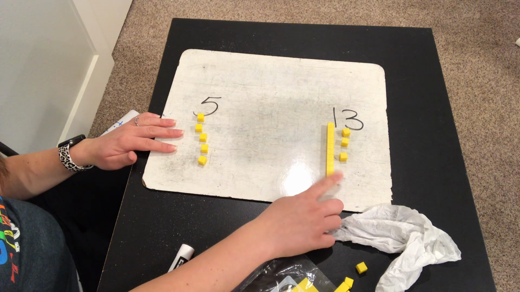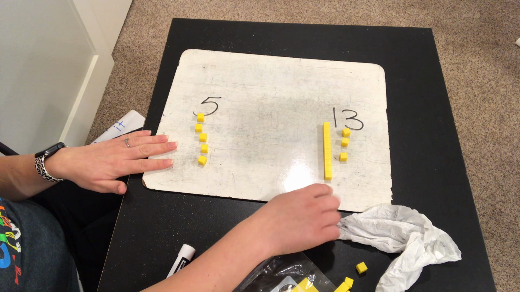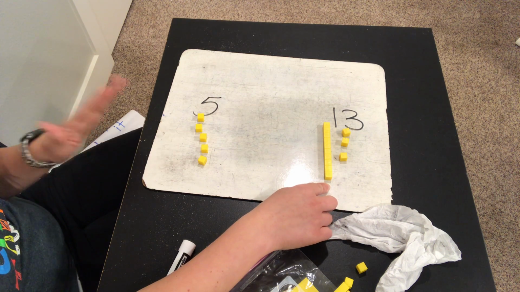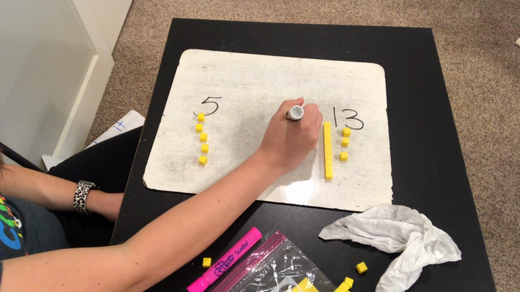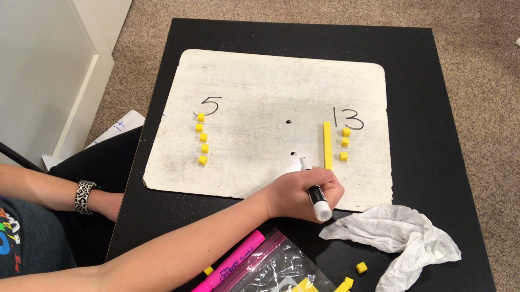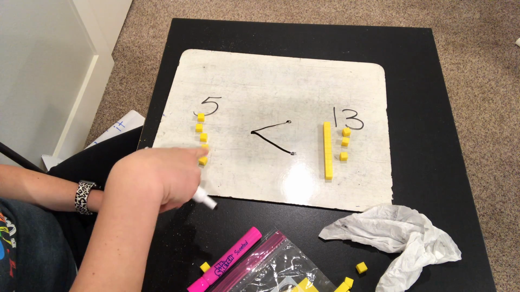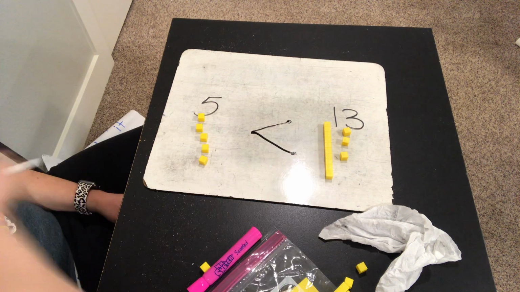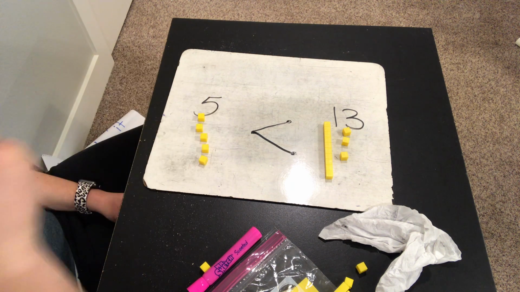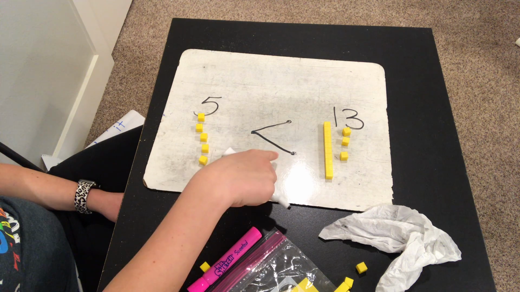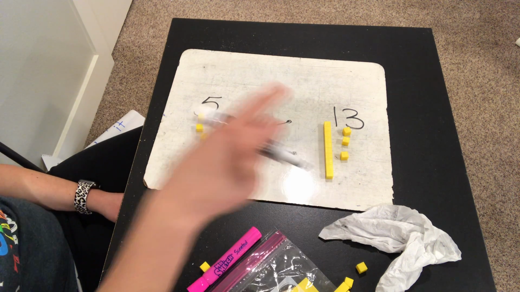but 13 has a ten. So I don't even have to go any farther. I know that 13 is the greatest because it has a ten and 5 does not. So to use my symbol, I'm going to put 2 dots for the 13 and 1 dot for the 5 and connect. Does this read 5 is greater than 13? No, 5 is not greater. It reads 5 is less than 13.